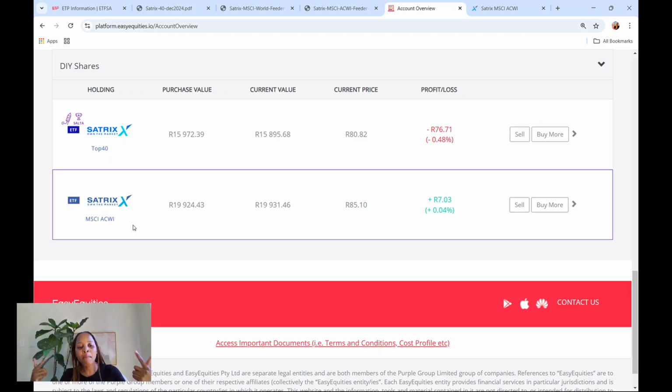The dividends are there, but they are invested in the background. But because this is an international ETF, not a South African ETF, the dividend withholding tax will already be taken out by those international companies. So by the time it's being reinvested into the fund, the tax has already been taken care of. I don't have to worry about it, okay?